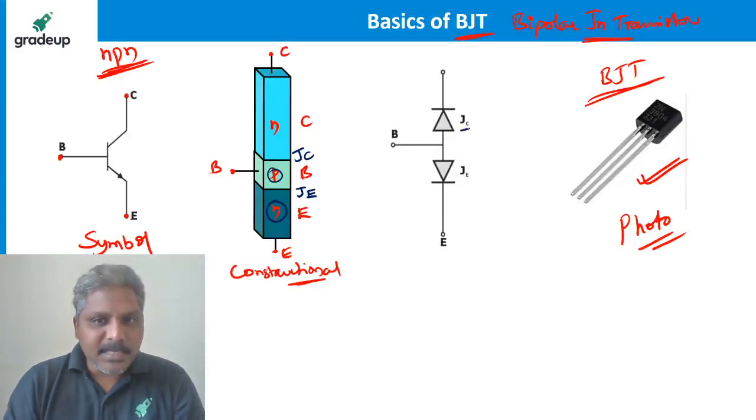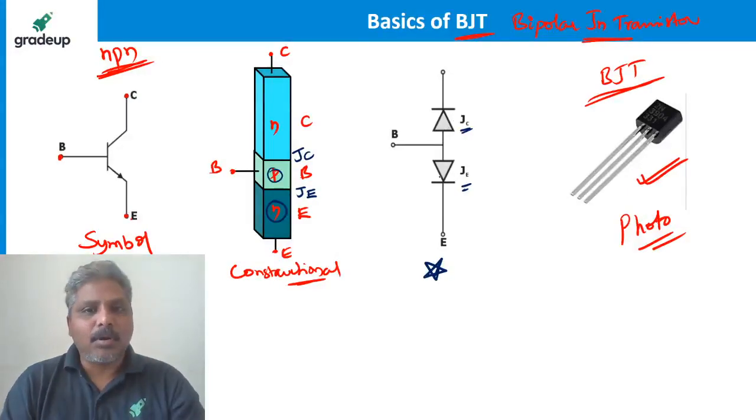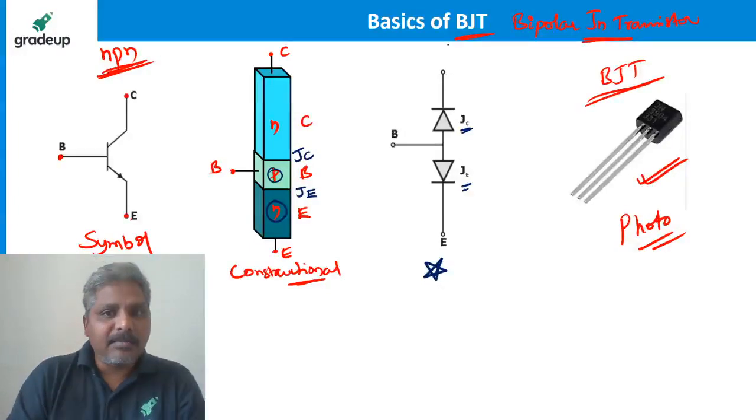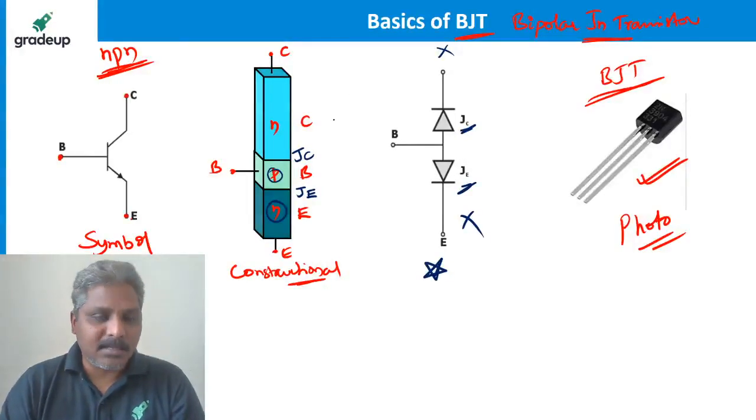If you connect two diodes back to back and try to operate them as an amplifier or a BJT, it will never behave like one. They are junctions, exactly similar to the normal PN junction.